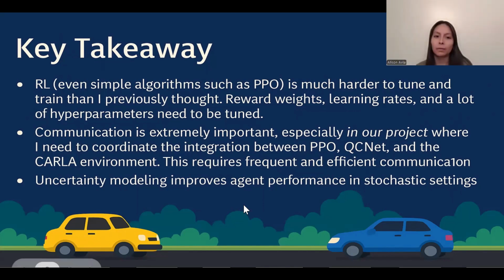The most important takeaway for me was that uncertainty modeling really helped our agent perform better in unpredictable settings. When we trained it in Carla, we didn't just show it clean, ideal driving. We dropped it into messy traffic. We gave it surprise pedestrians. We didn't just make it simple, we made it realistic.